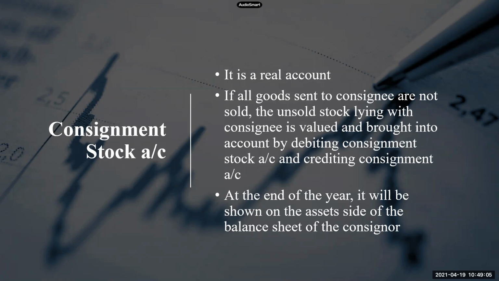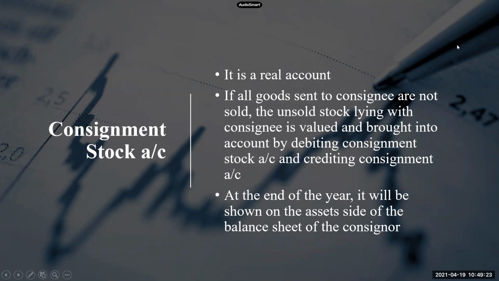Right? So these are the four major accounts which are prepared by the consignor: consignment account, consignee's account, goods sent on consignment account, and consignment stock account. We will be preparing these four accounts in the books of consignor.